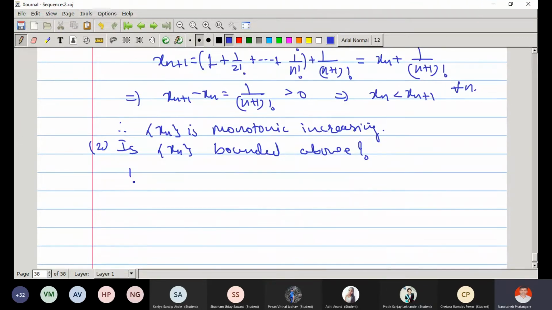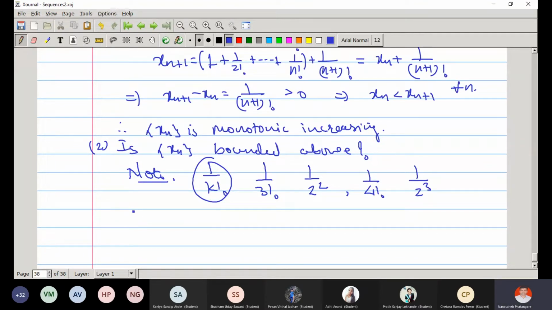Before that, recall our previous discussion: 1 upon 3 factorial and 1 upon 2 raised to 2. Which quantity is bigger? See, 1 upon 3 factorial means 1 upon 3 into 2 into 1, and I am replacing 3 by 2 and 2 as it is. So which quantity is bigger? Second quantity.